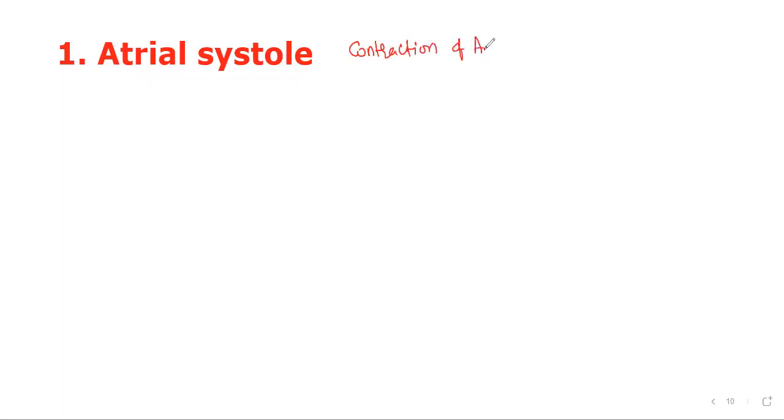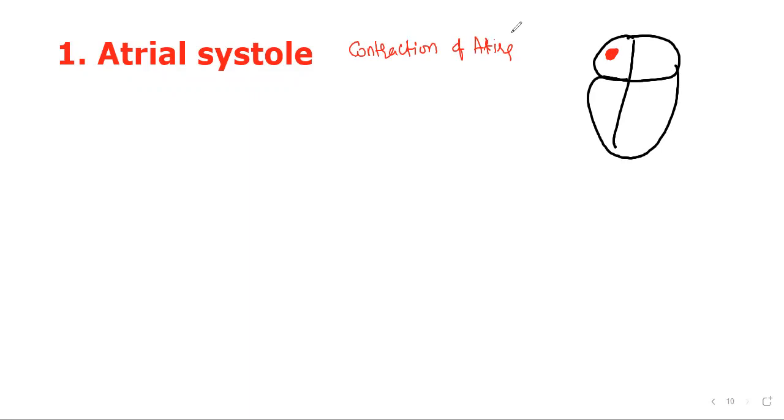Okay, we defined it. Now next, how does it happen? With relation to the heart, we have to say an electrical impulse is created at the sinoatrial node.